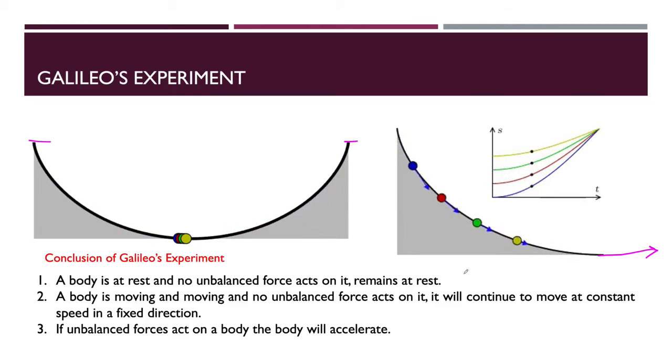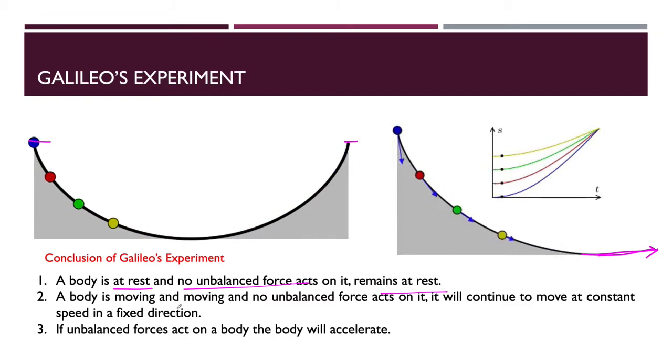So what will happen when the ball comes down? It will move this way. It will not come back to its first position. Okay, it cannot go back to its earlier position. Why is it like that? Because the conclusion you get from here is that if the body is at rest and no unbalanced force acts on it, it will remain at rest.